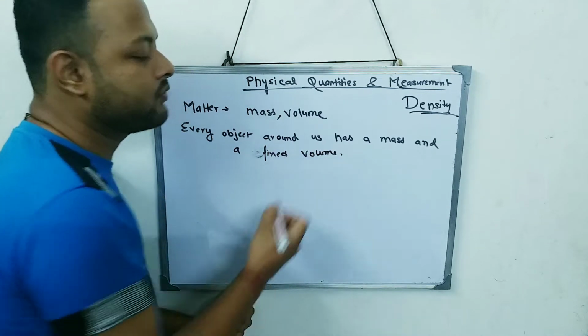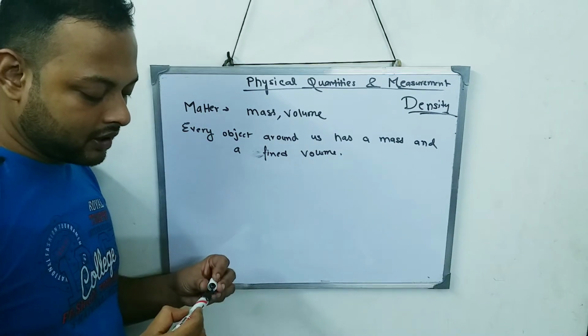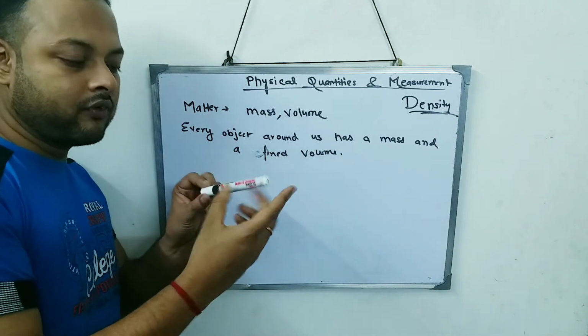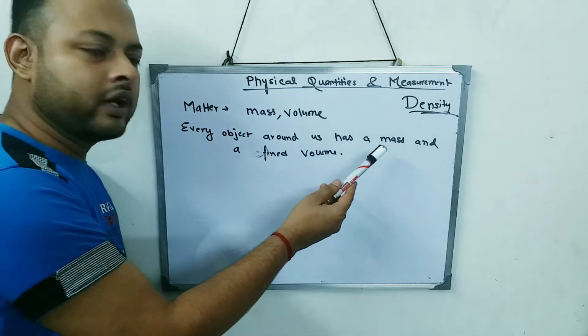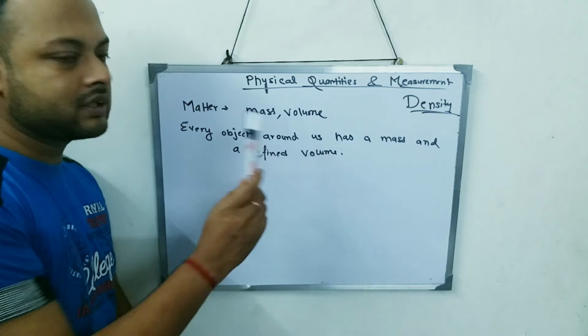Why do we say fixed volume? Because if you take this marker as an object, is the volume increasing or decreasing right now? No. So it has a fixed mass and a fixed volume.